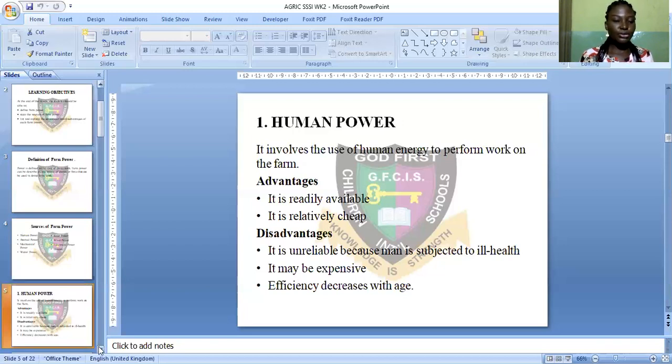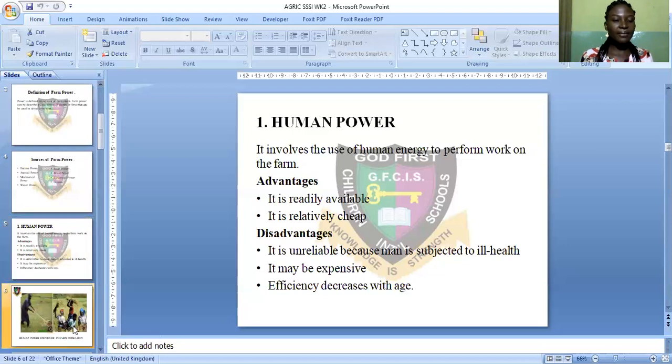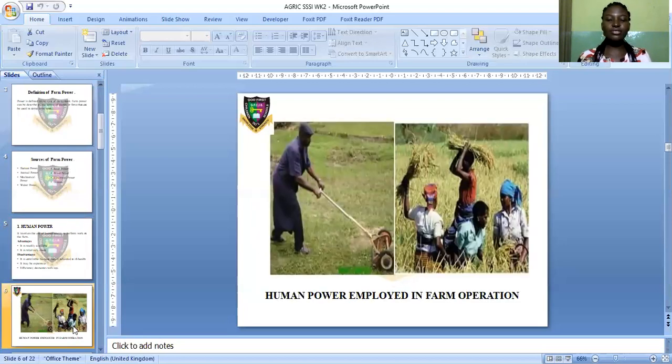Now, let's move to, let me share the picture. You can see woman power employed in farm operation. You can see like 4 women. They are carrying shrubs or grasses that they've gotten from the farm. Probably they weed the farm and they clear the land. So they are women, the power they engage in, working on the farm.